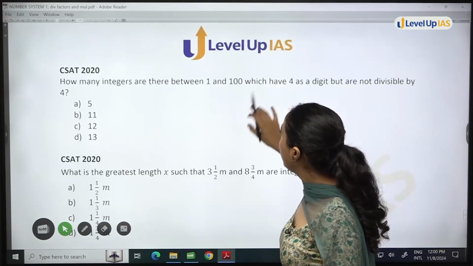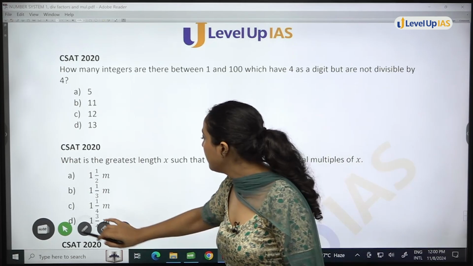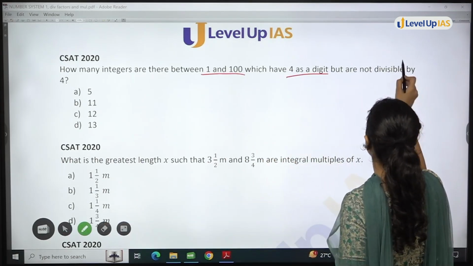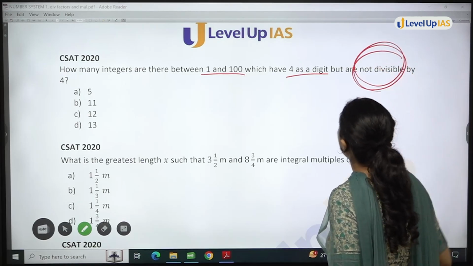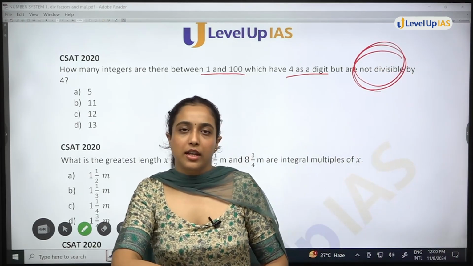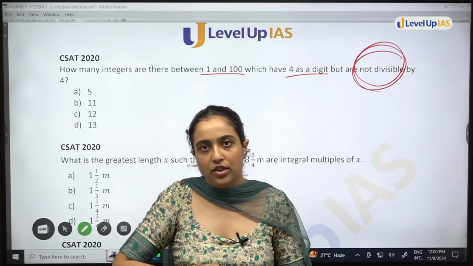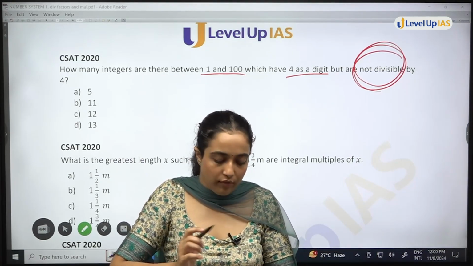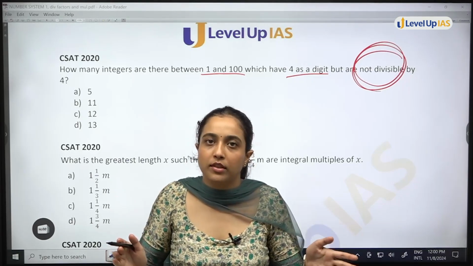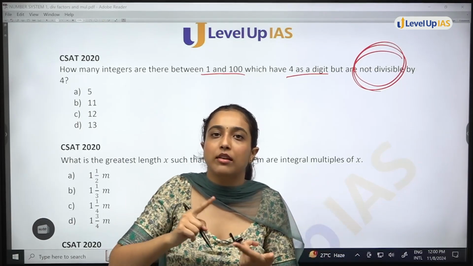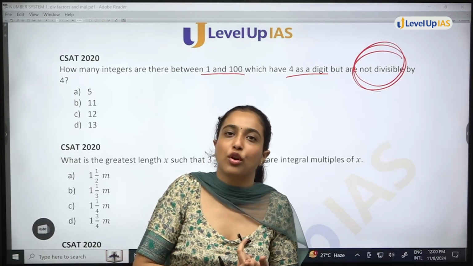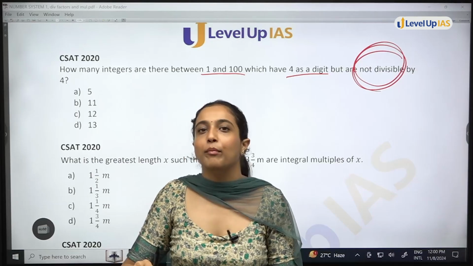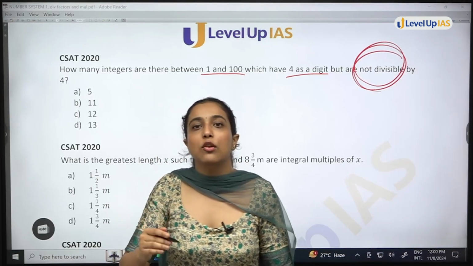So, how many integers are there between 1 and 100 which have 4 as a digit but are not divisible by 4? Again, when I ask this question from students, what they feel is, oh, so complicated a question, from 1 to 100. 100 numbers are there. I will have to check each and every number whether it is divisible by 4 or not. Very lengthy question. So I will not attempt this in the examination. But this is not the approach by which we go in the exam.